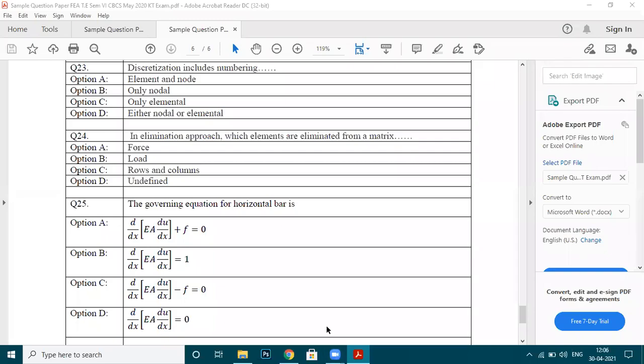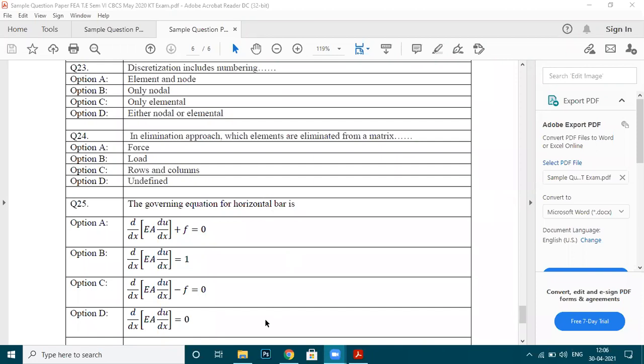In the last lecture, I introduced you to what sort of questions they will be asking in the examination, and most of these questions are basically the MCQ type. Till question 22 we have seen. Now let's see the next question, that is basically question number 23.